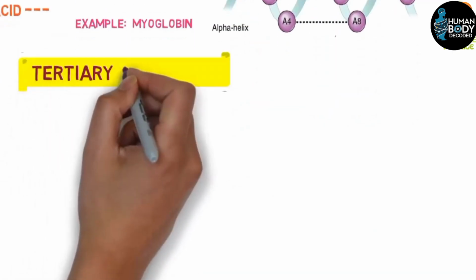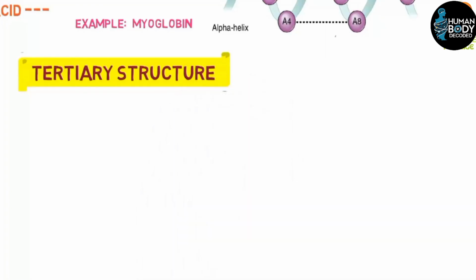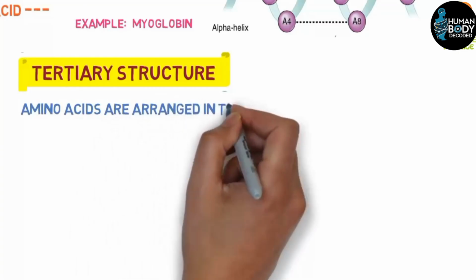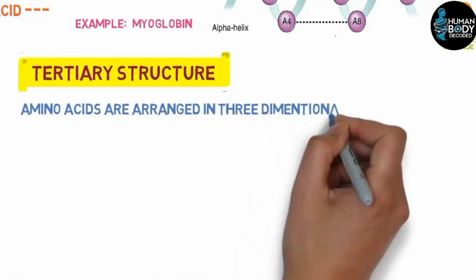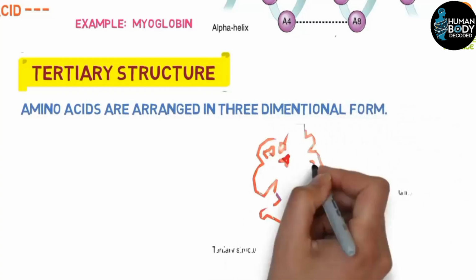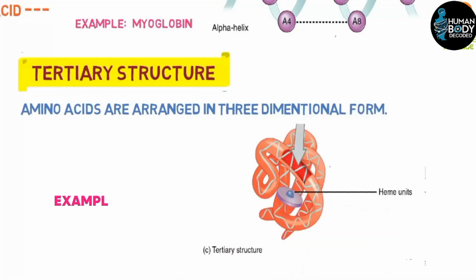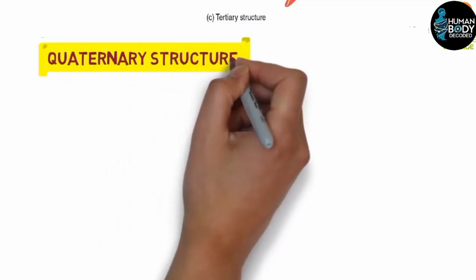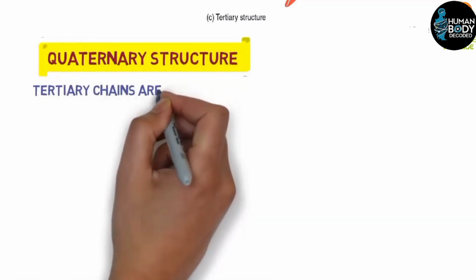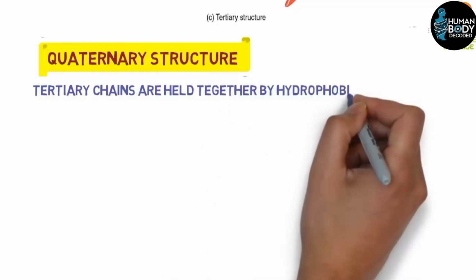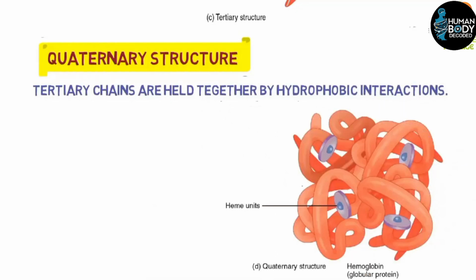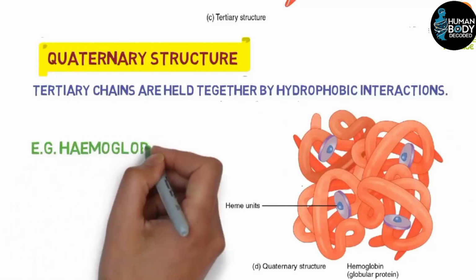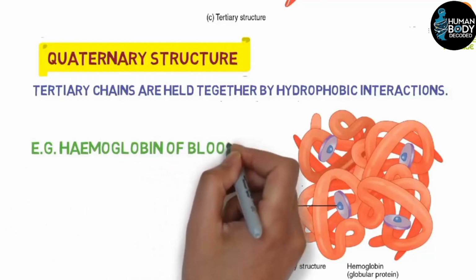Number 3, tertiary structure. This structure is three-dimensional, where the amino acid chain folds in all directions. The three-dimensional structure allows the protein to take a specific shape. An example of this protein is lysozyme. Number 4, quaternary structure. In this final level, several tertiary structures combine to form a larger structure. An example of a protein with a quaternary structure is hemoglobin, which is found in blood.